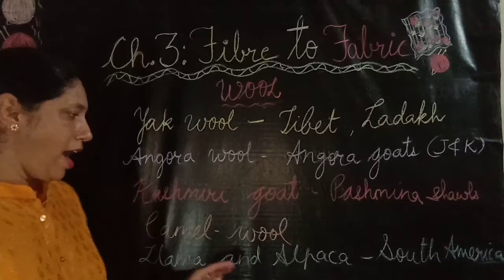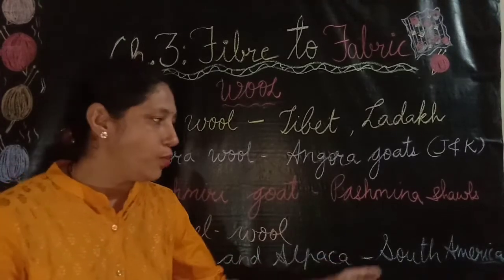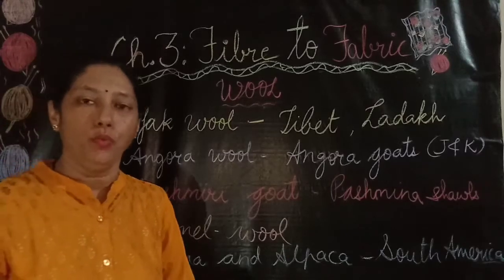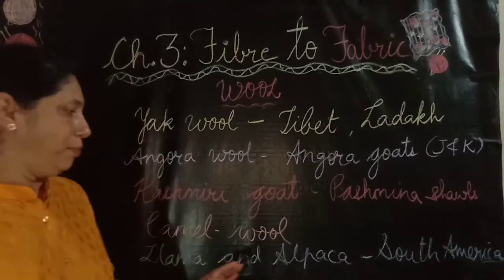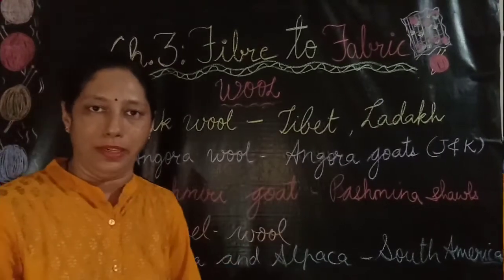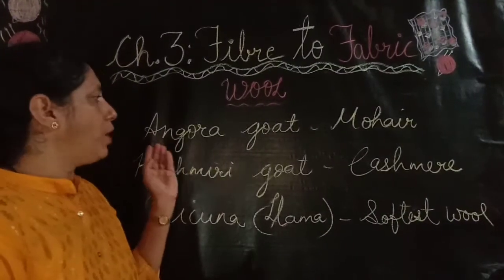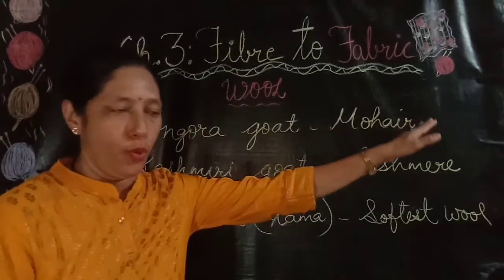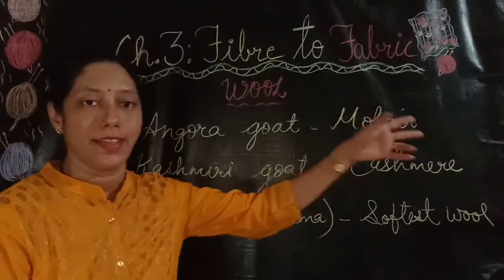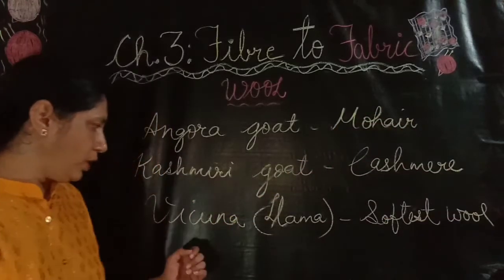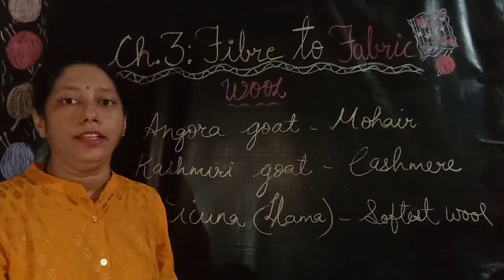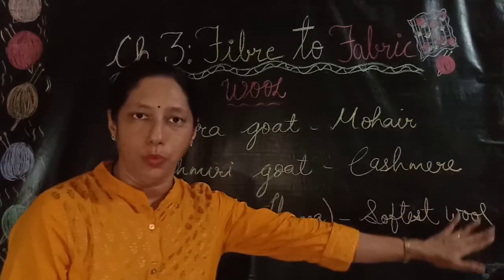The llama and alpaca, which are found in South America, are also used to yield wool. The llama and alpaca belong to the camelid family. The wool obtained from the Angora goat is known as mohair, and the wool obtained from the Kashmiri goat is known as cashmere.